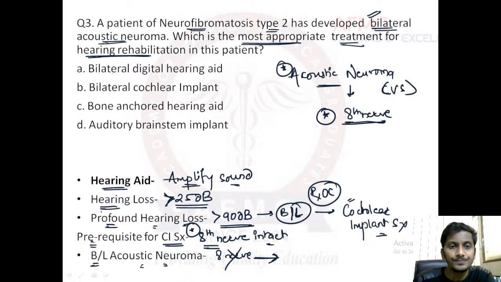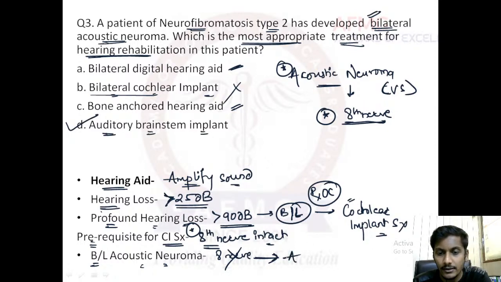So please remember, option A says bilateral digital hearing aid. It is usually used in cases of mild to moderate hearing loss. Bone anchored hearing aid, again in cases of mild to moderate hearing loss. Bilateral cochlear implant surgery will require the eighth nerve to be intact. But as it is an acoustic neuroma, a tumor of the eighth nerve itself, the eighth nerve has been damaged. So cochlear implant would have no role, and therefore the answer to this question becomes option D, auditory brainstem implant.